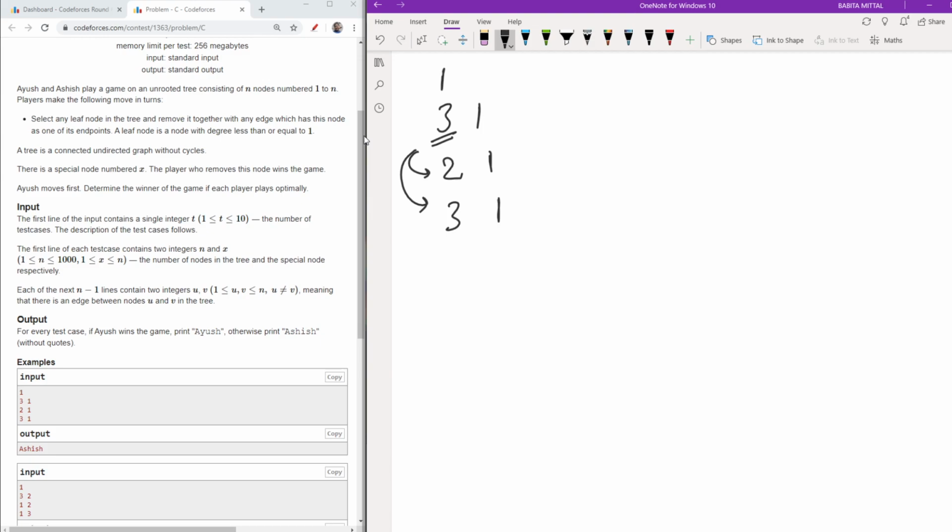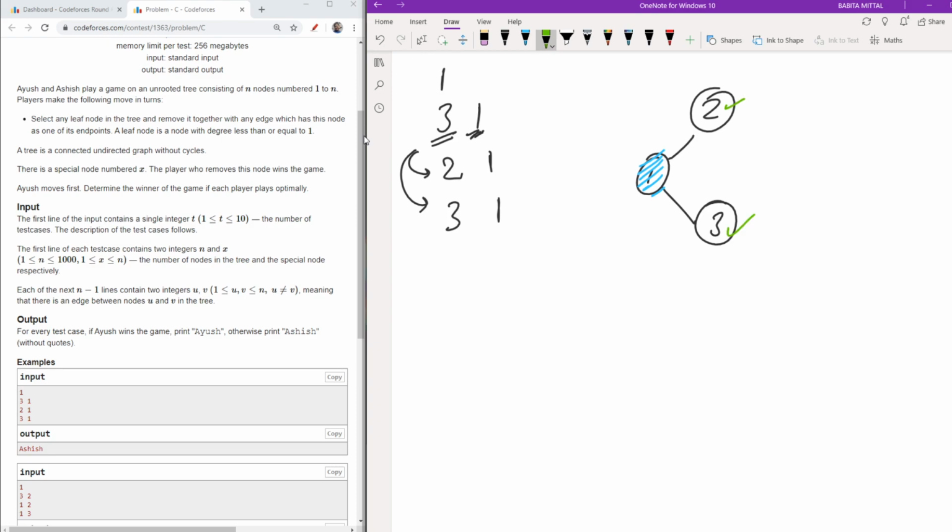So 2 is attached to 1 and 3 is attached to 1. I need to reach 1. As you can see, Ayush has the first turn, so Ayush can either remove 2 or 3.